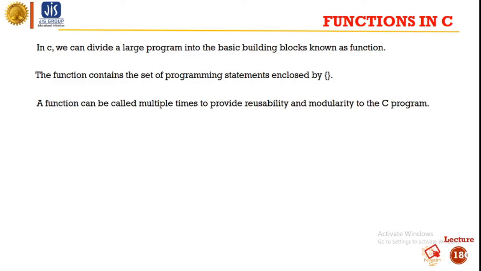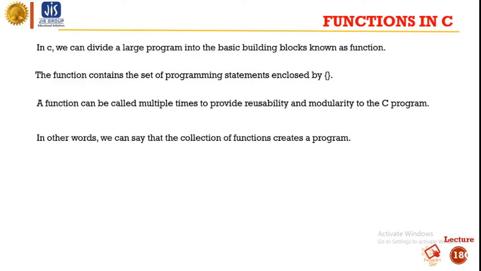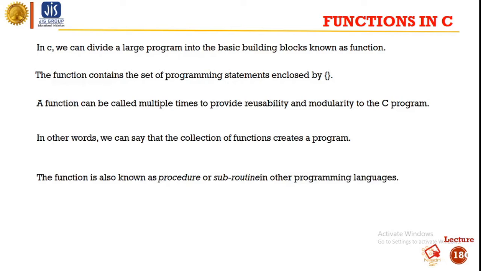A function can be called multiple times to provide reusability and modularity to the C program. In other words, we can say that the collection of functions creates a program. The function is also known as a procedure or subroutine in other programming languages.